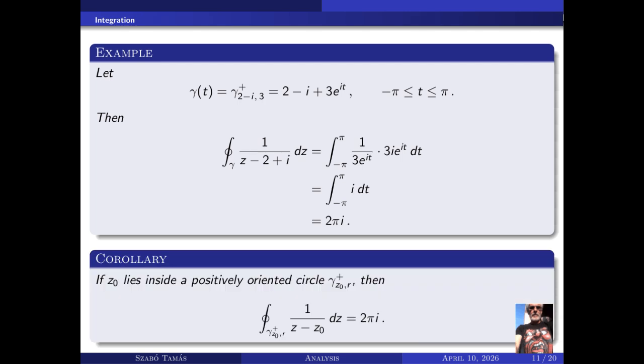If z_0 lies inside a positively oriented circle, gamma_{z_0,r}^+, then the closed contour integral over gamma_{z_0,r}^+ of 1 over z minus z_0 dz equals 2 pi i.